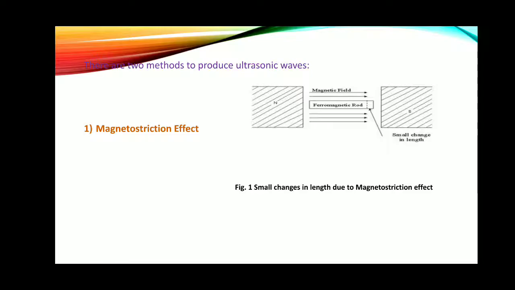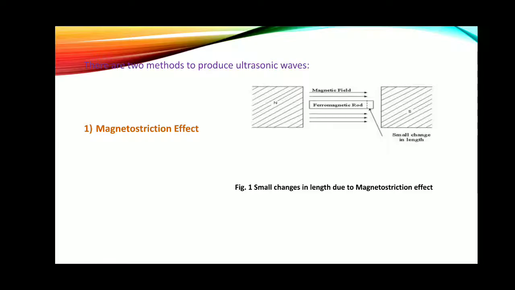If the rod is placed inside a coil carrying an alternating current, vibrations are set up in the rod whose frequency is twice that of the AC. Ordinarily, the amplitude of vibration of the rod is small, but when the frequency of the AC is the same as the natural frequency of the rod, resonance occurs and the amplitude of vibration is considerably increased. Sound waves are then emitted from the ends of the rod.